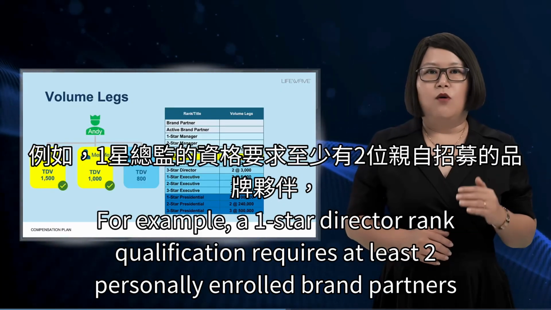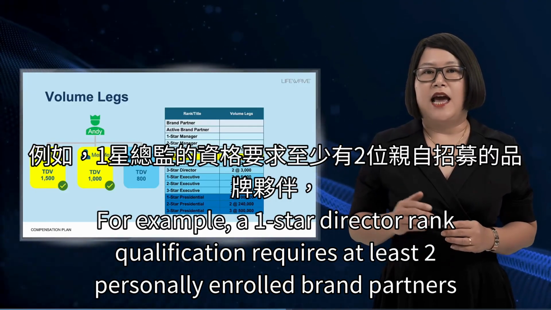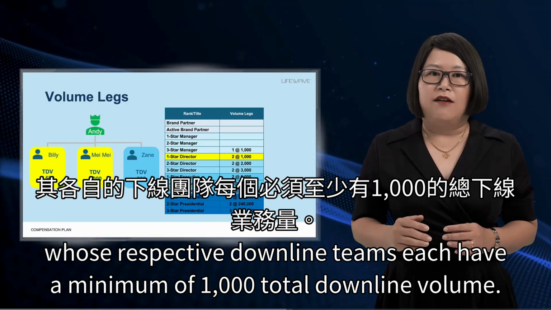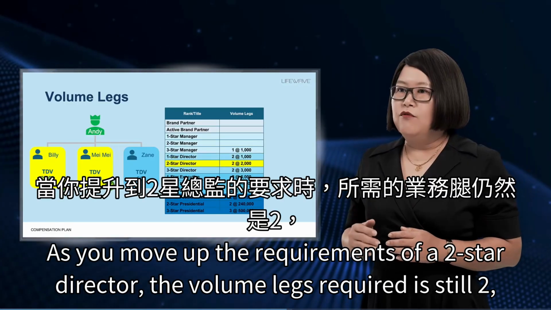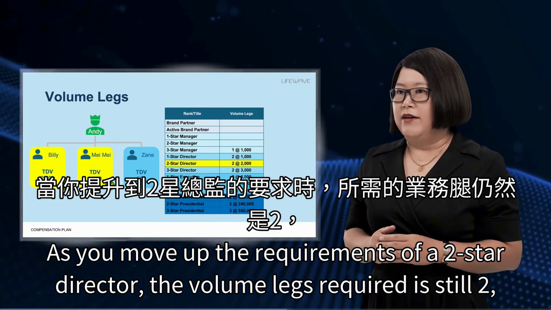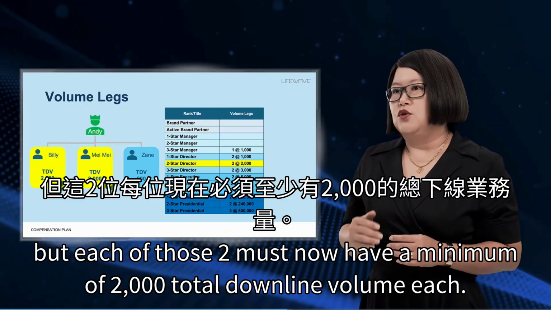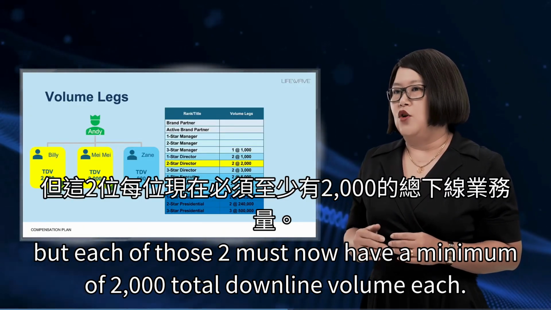For example, a one-star director rank qualification requires at least 2 personally enrolled brand partners whose respective downline teams each have a minimum of 1,000 total downline volume. As you move up to the requirements of a 2-star director, the volume legs required is still 2, but each of those 2 must now have a minimum of 2,000 total downline volume each.